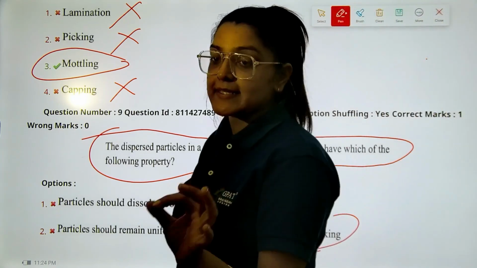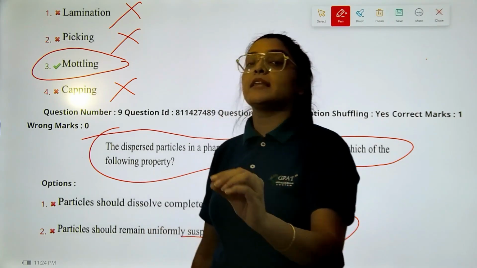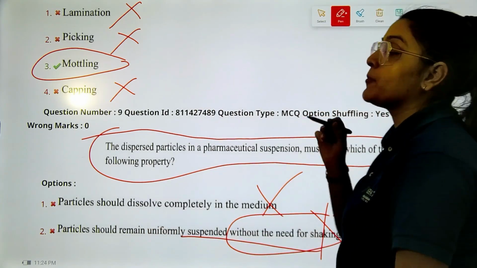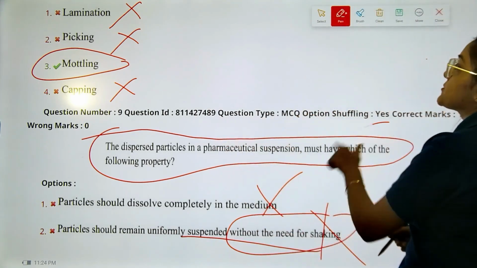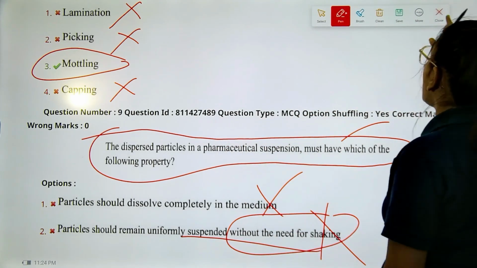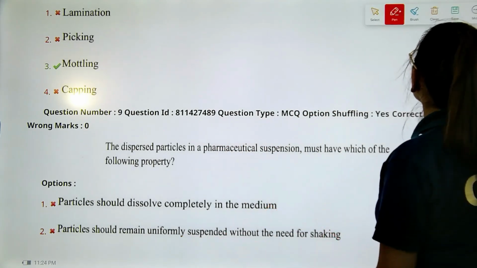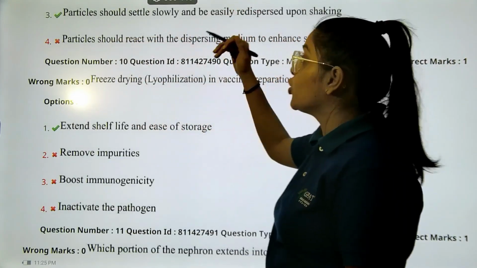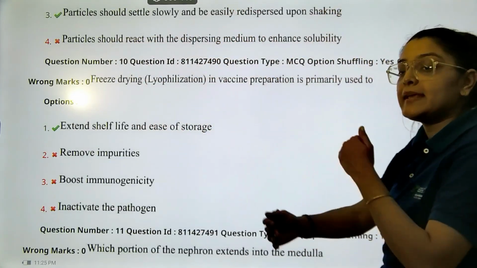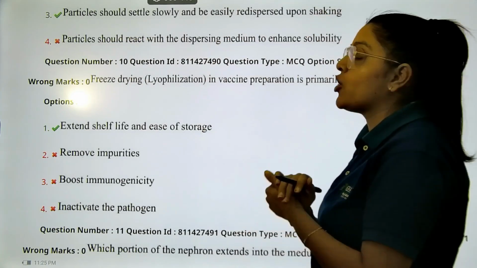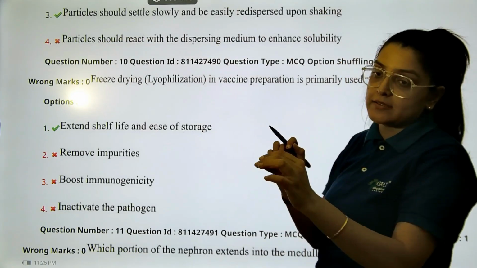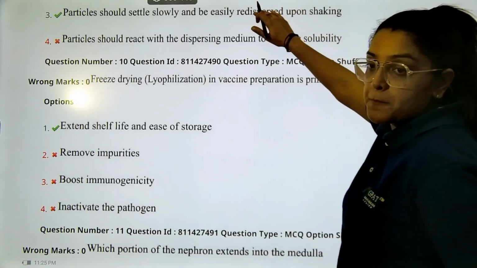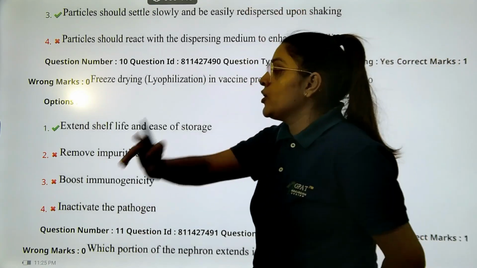No. In these suspensions, there is always a label, shake well before use. So these options are not possible. Let's see what other options we have. So we had 2 more options here, which mention the particles should settle down slowly and should be easily redispersed on shaking. Very correct answer, right? So the correct answer will be none other than your option number C.